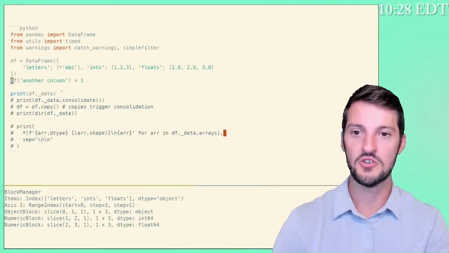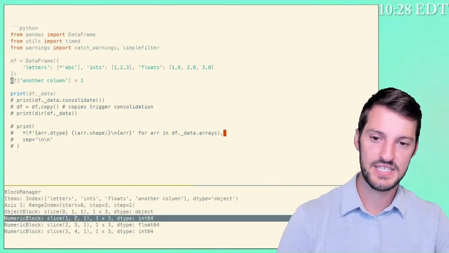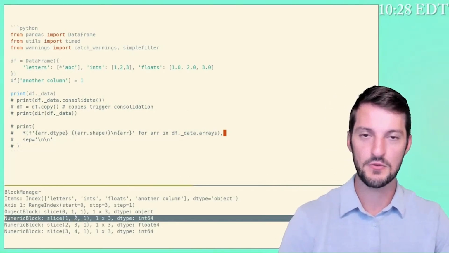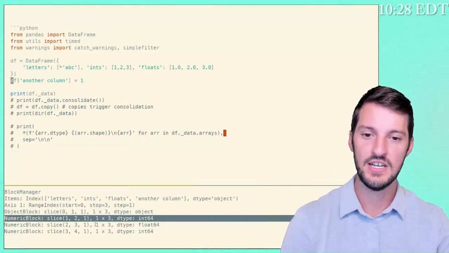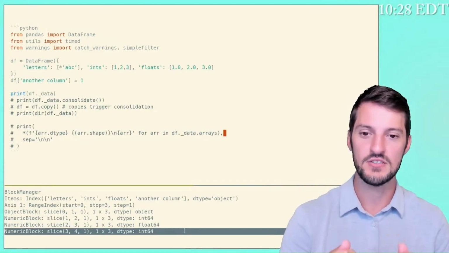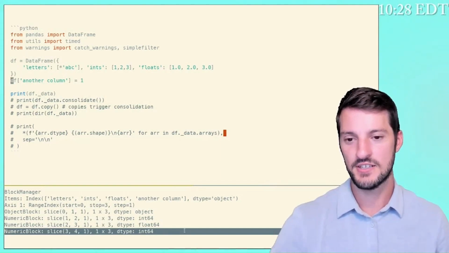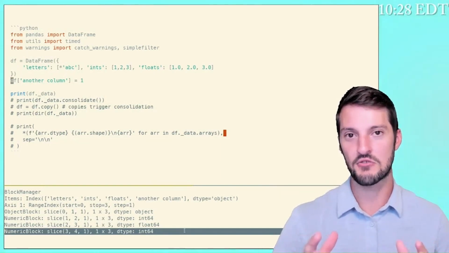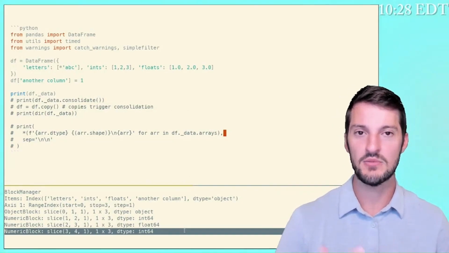If I create a new column, pandas doesn't say, okay, I'm going to take the existing numeric block that has an int64 data type and expand it to have a new column. Instead, it does a very cheap operation. This is why adding a new column is so cheap. It just appends another numeric block to the block manager. This block manager is designed to grow, kind of like a Python list, so we can keep adding columns very cheaply.